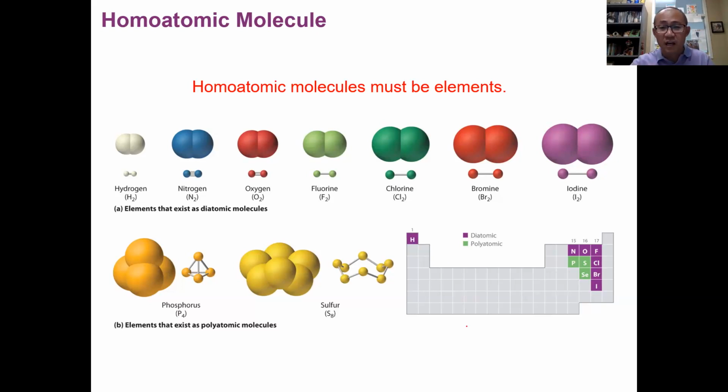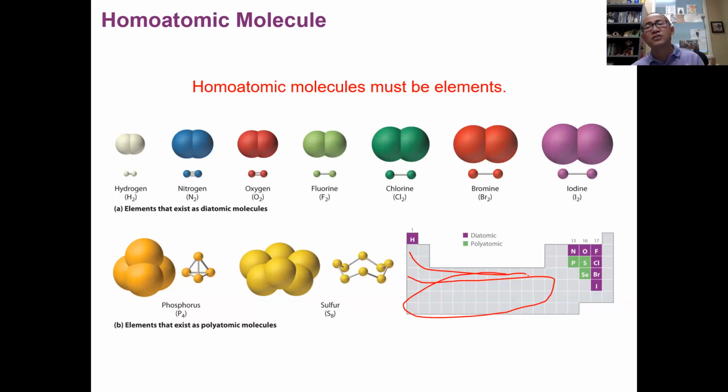Most of the elements in our periodic table, like in the gray area, exist as monoatomic. The ones in purple, including hydrogen, nitrogen, oxygen, fluorine, chlorine, bromine, and iodine, exist as diatomic molecules. That's how they exist in nature.